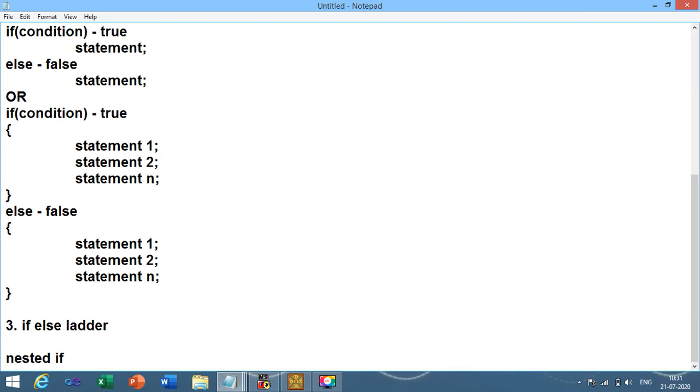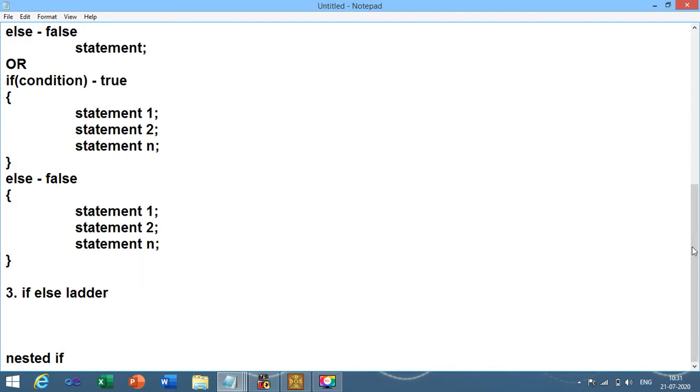Ladder means the number of conditions which you need to execute. Based on the number of conditions you want to execute the statements, at that time if else ladder is used.